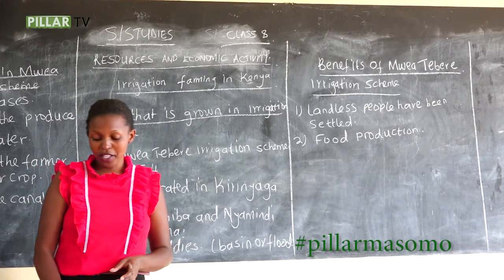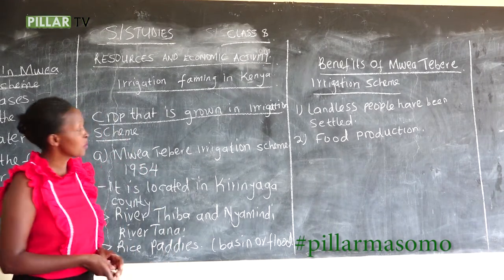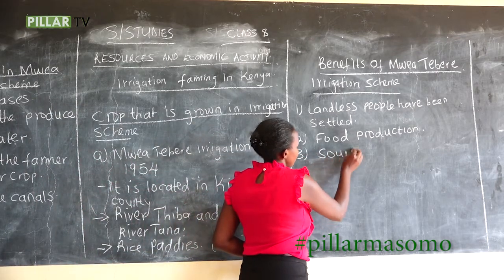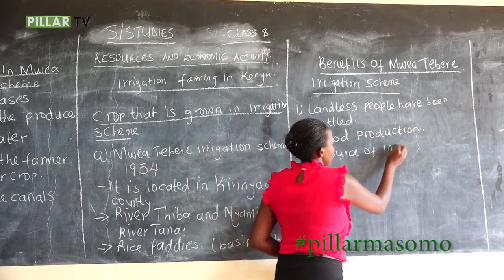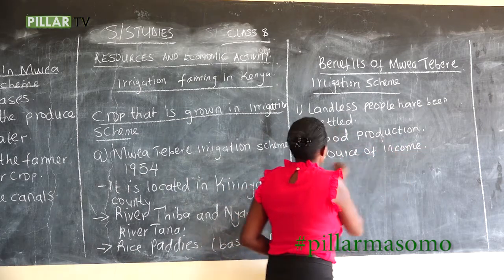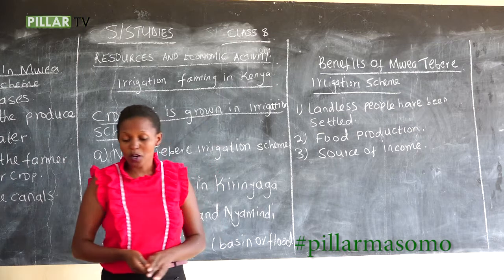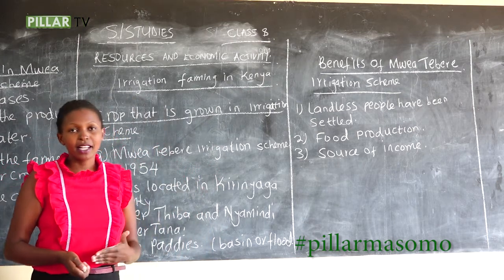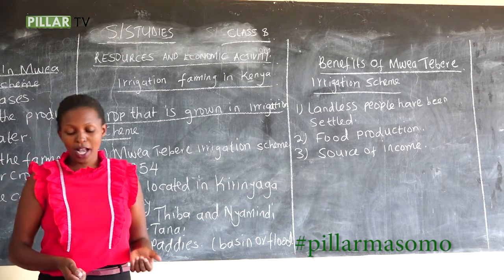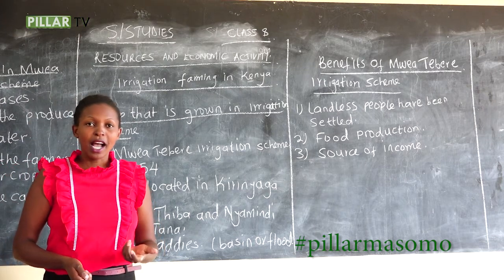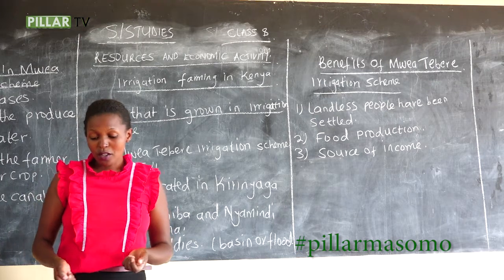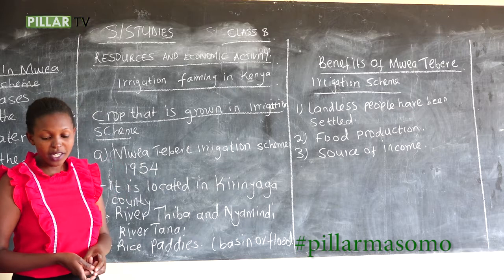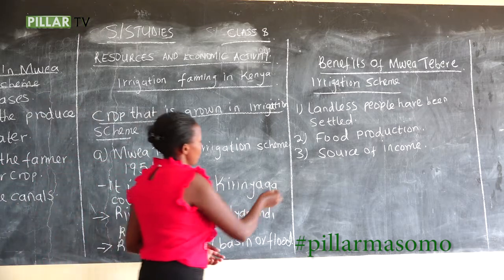Then we go to number 3, it is a source of income to the farmers. Remember, after selling their produce, what will happen? Now they are going to get money, and that one will be a source of income to so many farmers. It has also provided employment to many people.